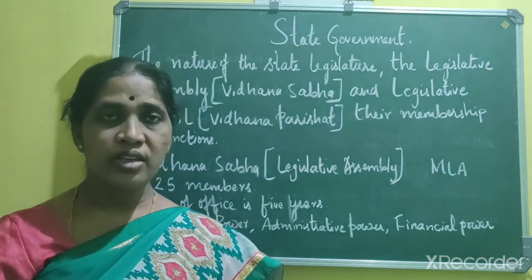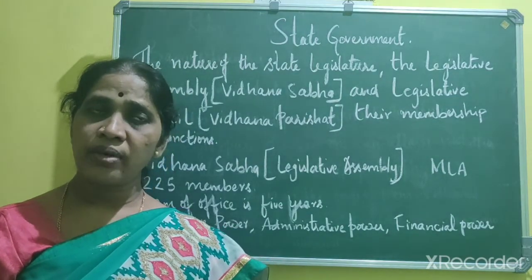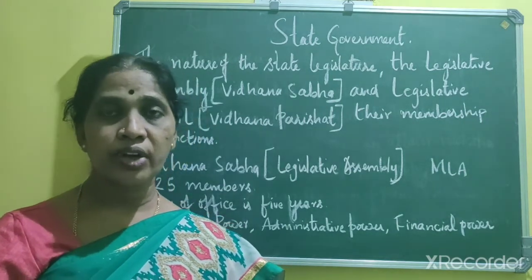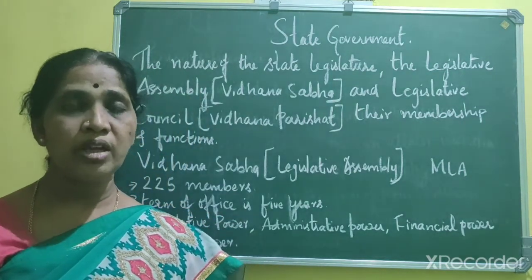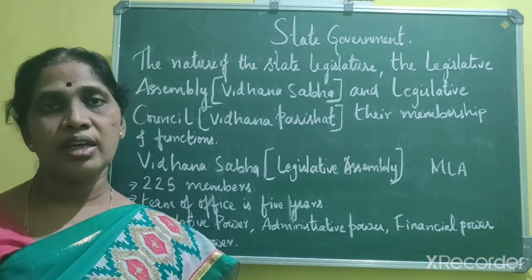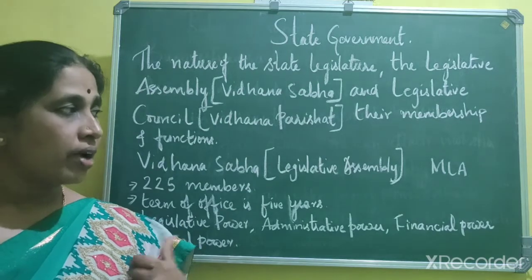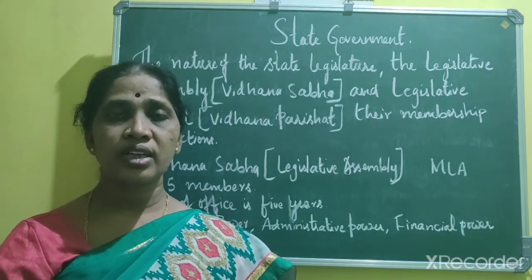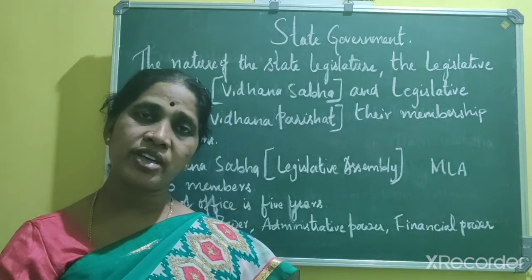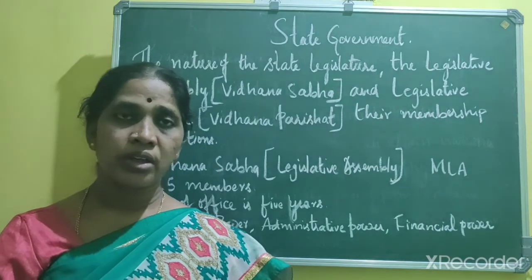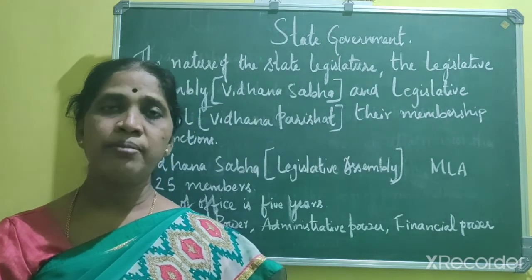Okay, that is the financial power. Any other bill can be introduced in either house, but a financial bill has to be introduced only in the legislative assembly. Okay, so here again the discussion will be held in both the houses, and after the consent of both the houses, it will be sent to the governor, and after his signature, it will be implemented.